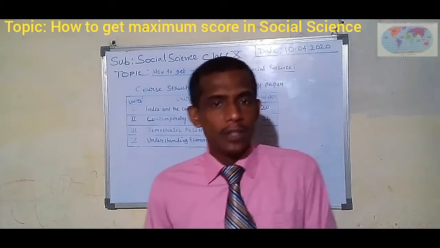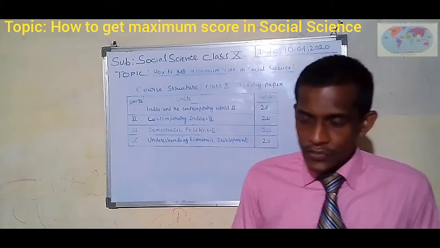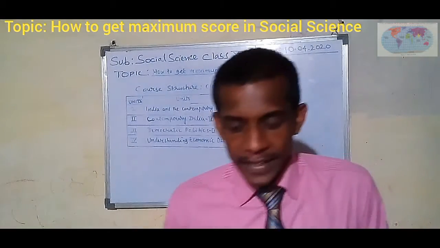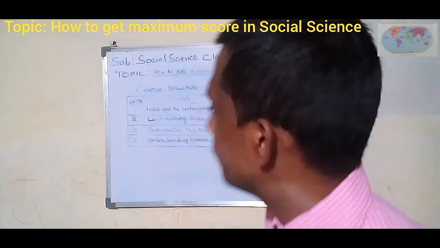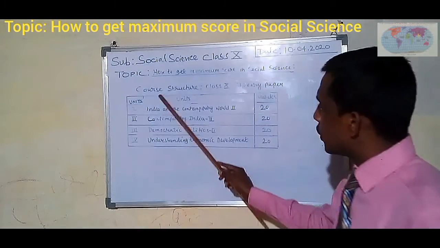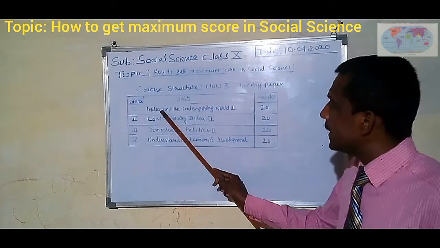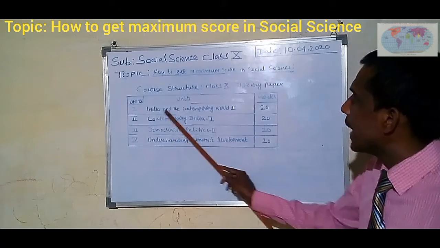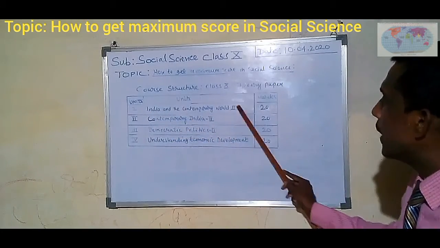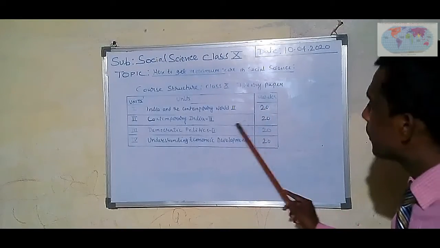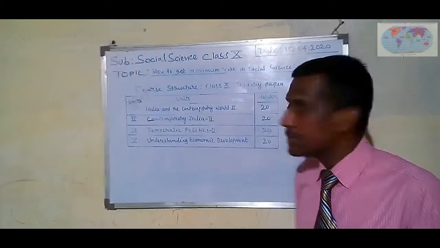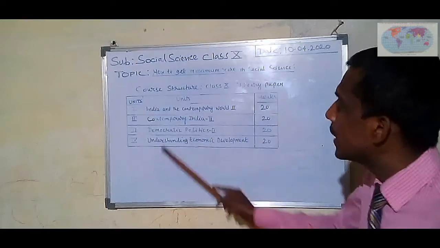For theory, there are only 4 subjects: history, geography, political science, and economics. Like the course structure of the class 10 theory paper: Unit 1, India and the Contemporary World Part 2, 20 marks. That means history.